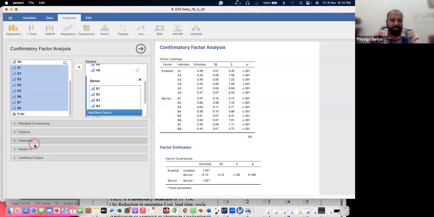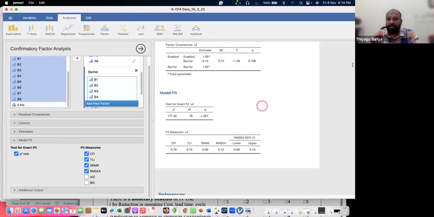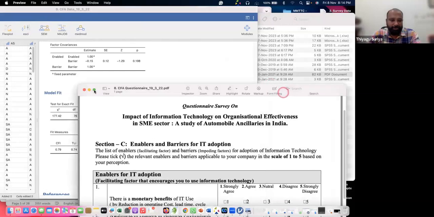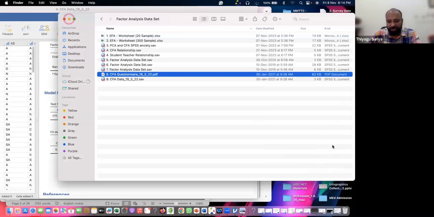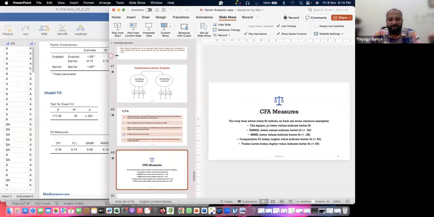Suppose you want to check some kind of model fit. Go to the model fit. We have SRMR, AIC, RMSEA. Just enable it, and you are getting this answer. I'm just telling the interpretation based on these slides which I have, and I'm sharing that slide too, because we need some idea about the interpretation. I'm sharing some documents related to the interpretation also in this record. Yeah, this is CFA measures.